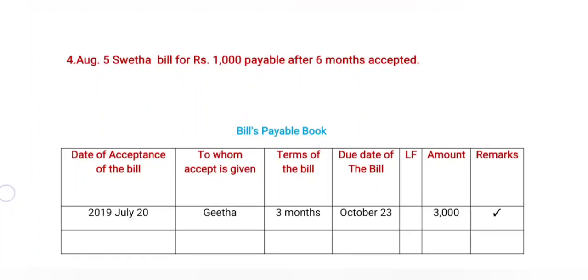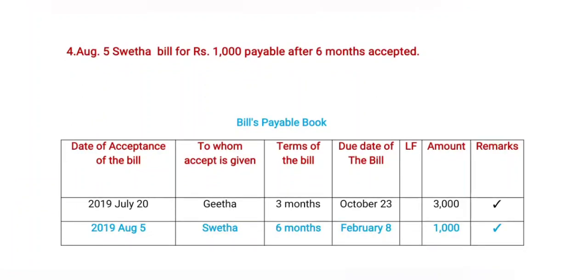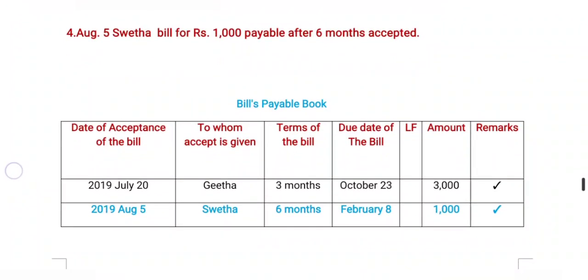Now coming to the ledger folio, there are no details given in this problem. Now coming to the amount, based on the given problem, this is 1000 rupees. Now coming to remarks, there are no remarks. Now post it in this book. Now after posting this transaction in the bills payable book, the date of the acceptance of the bill is clearly defined in the problem.